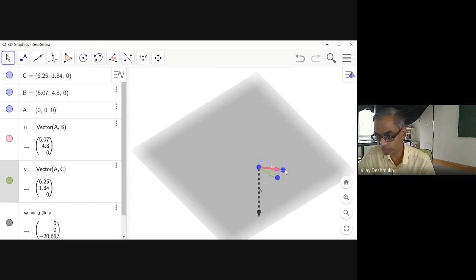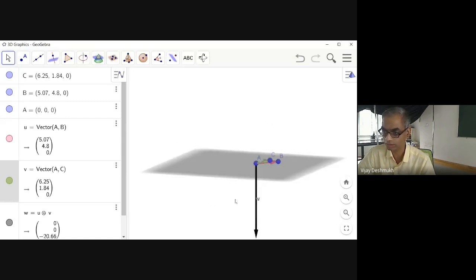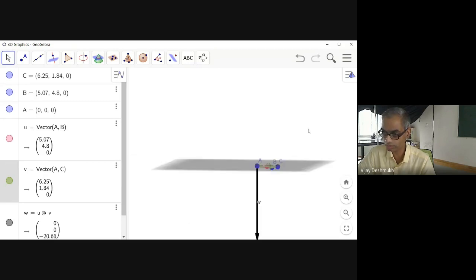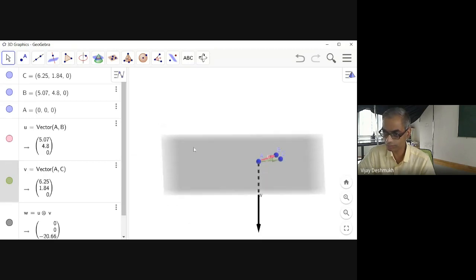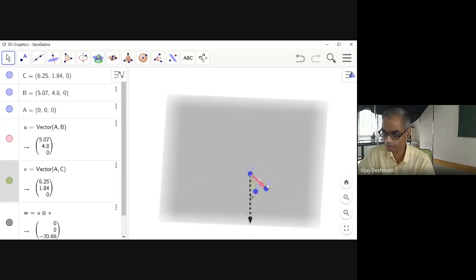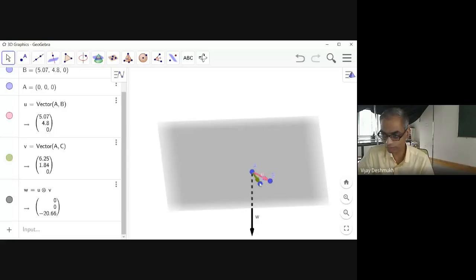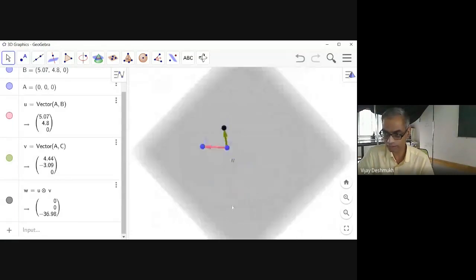So now if you cross these two products, then what we get is the vector which is perpendicular to the plane. You can see here. I just make it like this. Okay. So this is the plane, and in vectors. Okay. Now if I keep on increasing the angle, the angle we are increasing here.